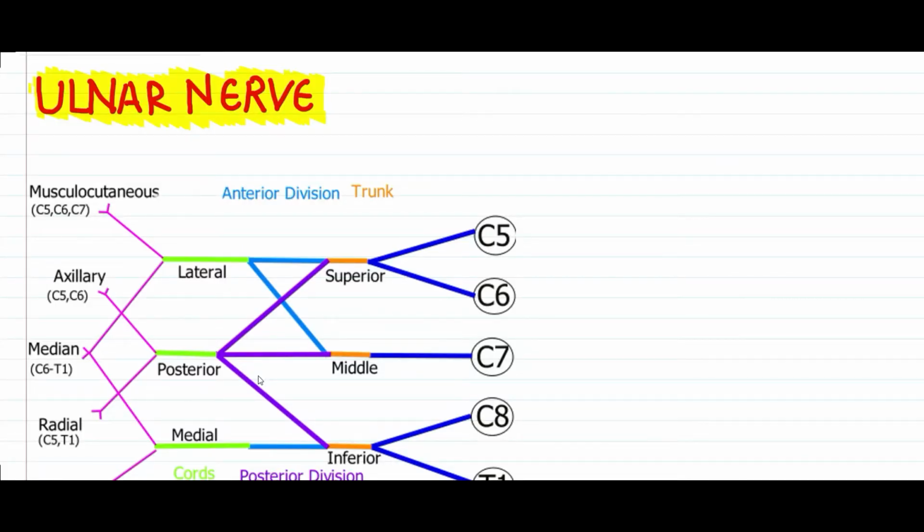In today's video, I'll be teaching you about the ulnar nerve. The ulnar nerve is most commonly known as the musician's nerve, since it is involved in the fine movement of the fingers. The ulnar nerve, as we have discussed earlier in the video of brachial plexus, originates from the medial cord and has a root value of C8 to T1. The ulnar nerve sometimes also takes supply from the C7 spinal nerve root.